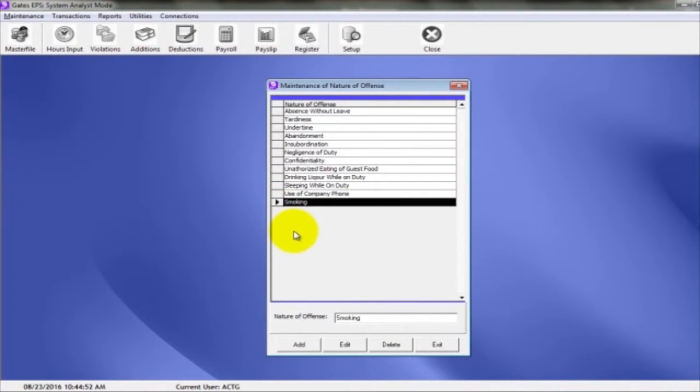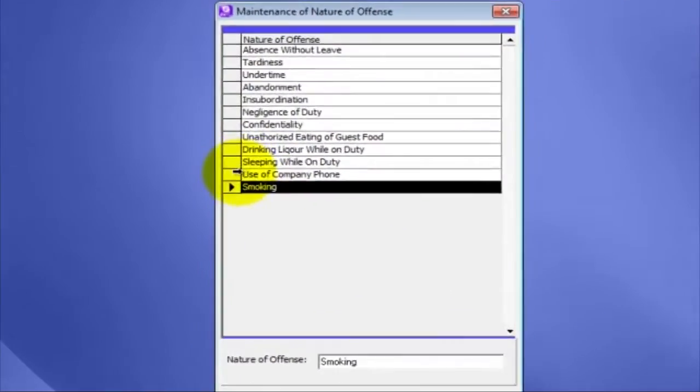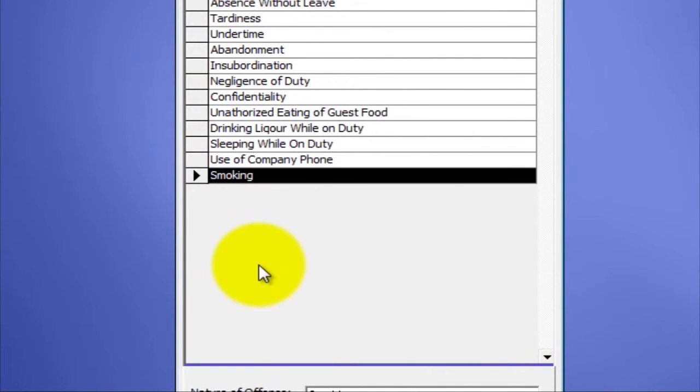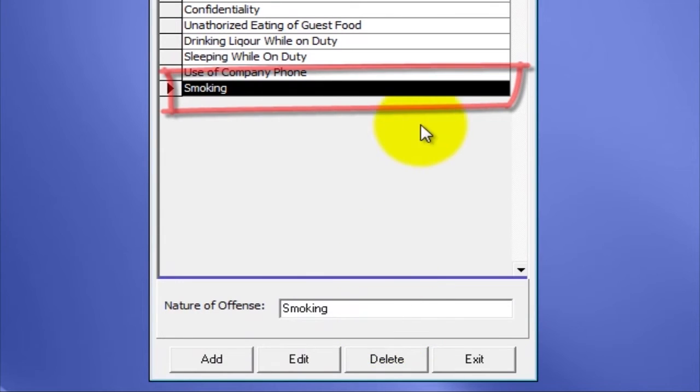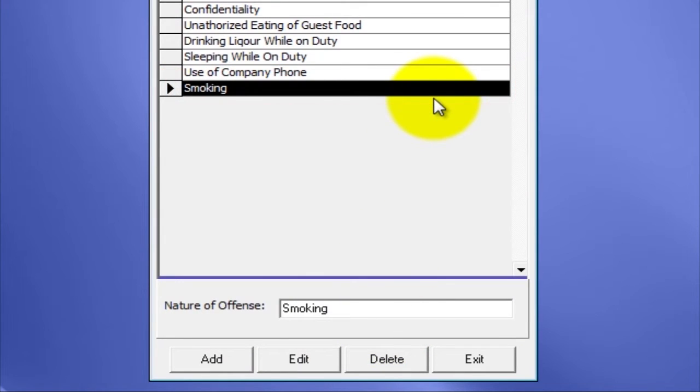To delete the record, just select first the record you want to delete in the list. As you can see, the selected record must be highlighted. Then click Delete button.